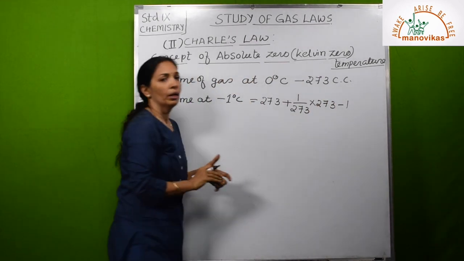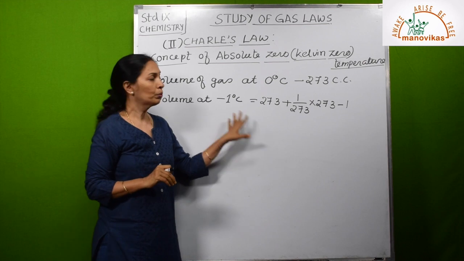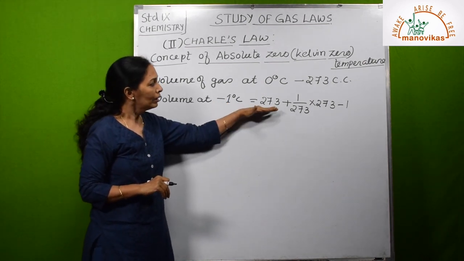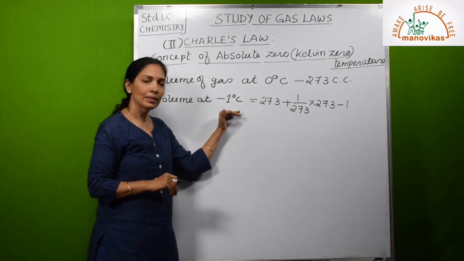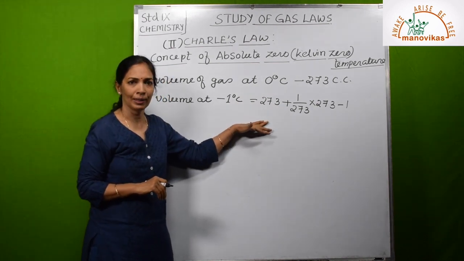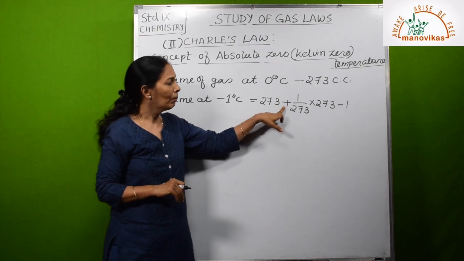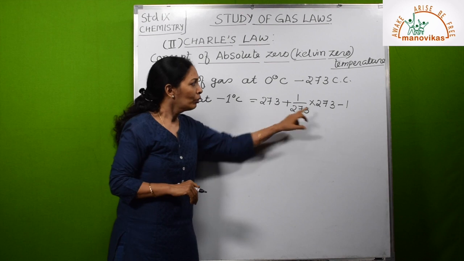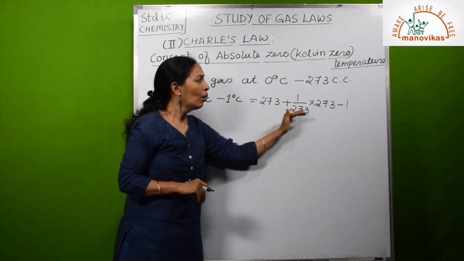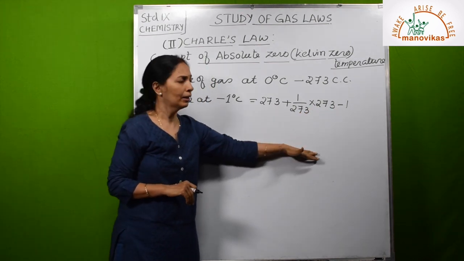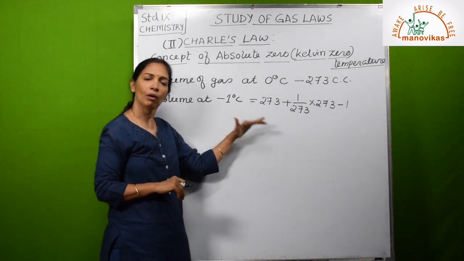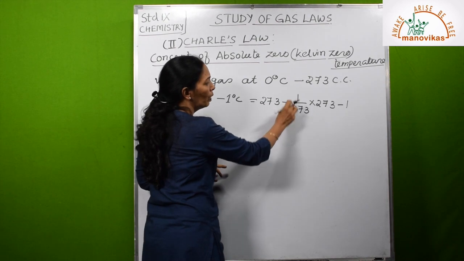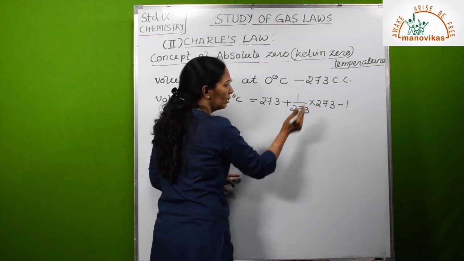Don't get confused, because in the last calculation when we did -1, we wrote, since the temperature is decreasing, volume will also decrease, so 273 minus 1/273 into 273 was written. Or you can write it like this, because here not only -1, we keep on decreasing. That is one and the same. You can solve it like that or this way also. So it will be 273 plus 1/273 multiplied by 273.